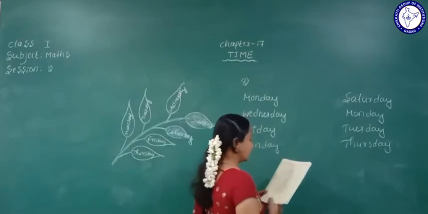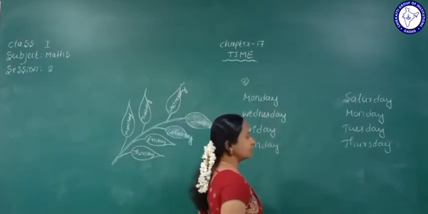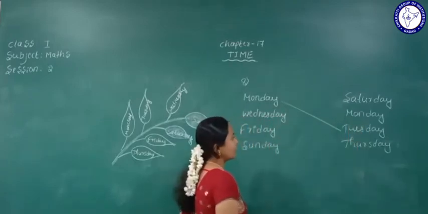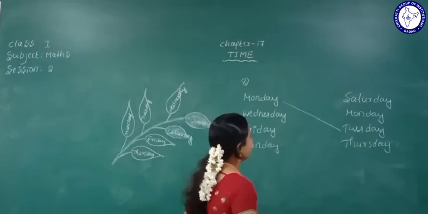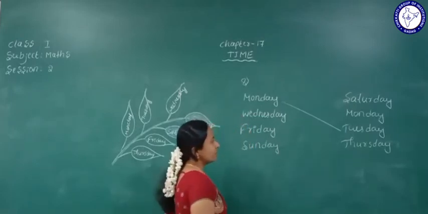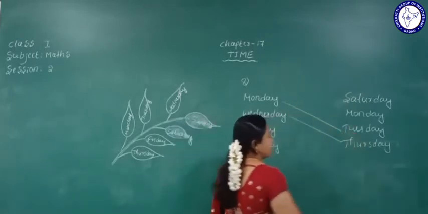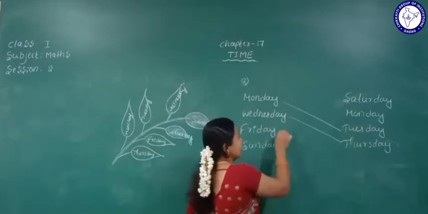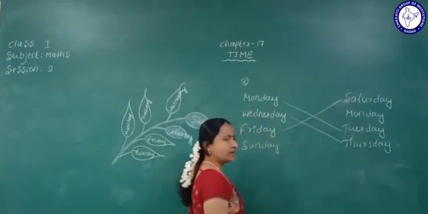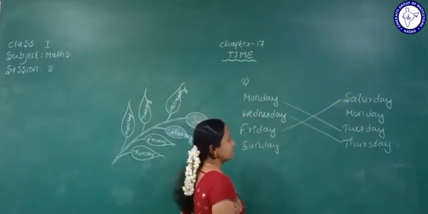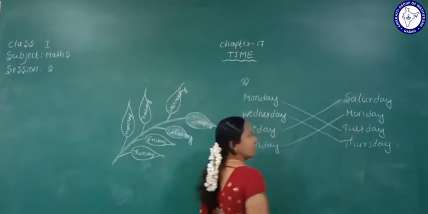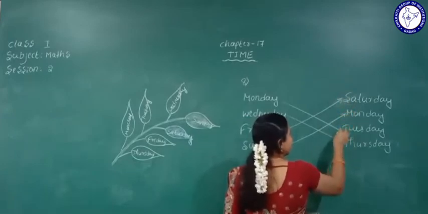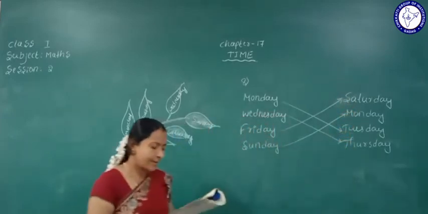Okay, the first one they did here, Monday. Monday, next which day comes here? Monday, next Tuesday. Understood? Okay, next one Wednesday. Wednesday, next which day comes here? Wednesday, next Thursday. Understood? Okay, Friday. Friday, next day of Friday, that is Saturday. Yes, Sunday. Sunday, next day, that is Monday. Understood? So we'll match the days with the next day. Okay, this is the match the following.